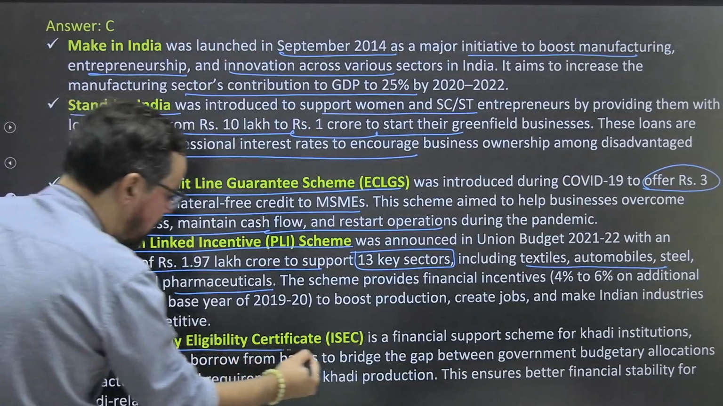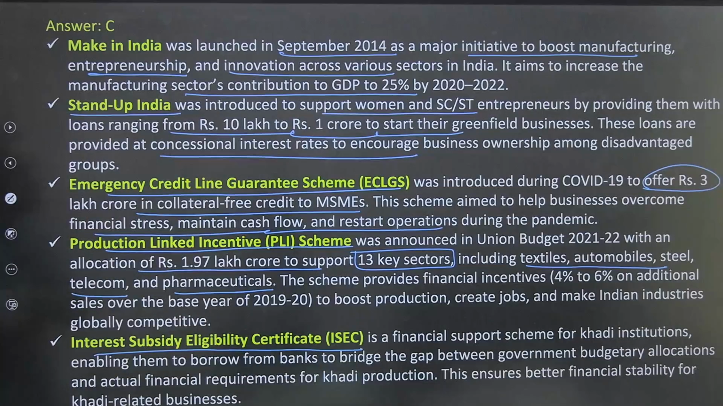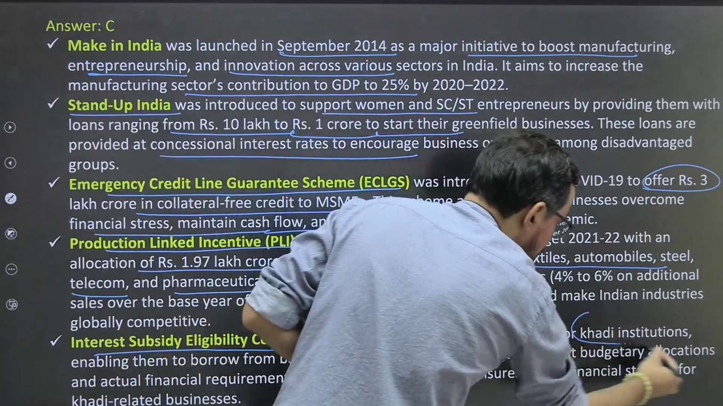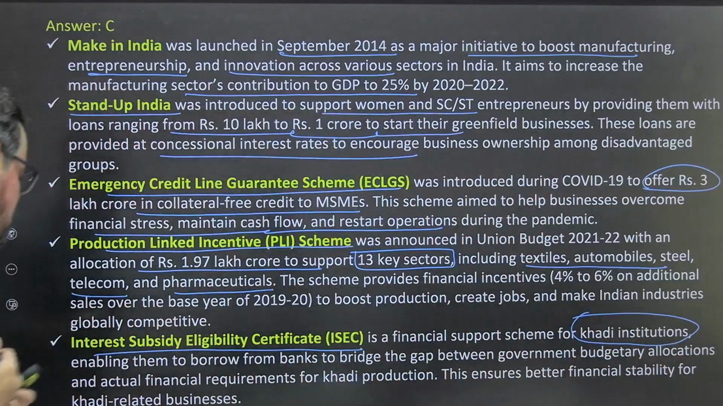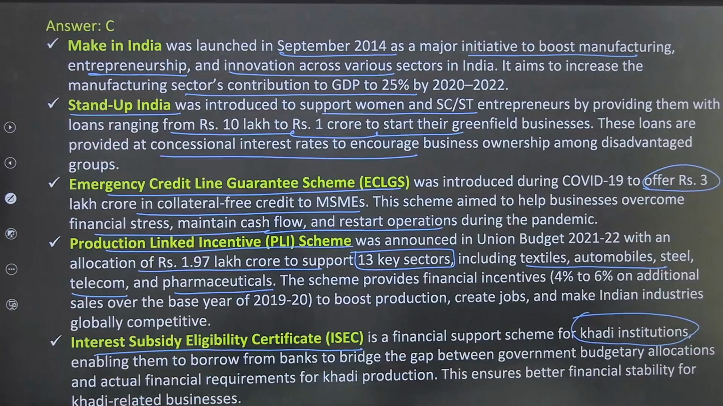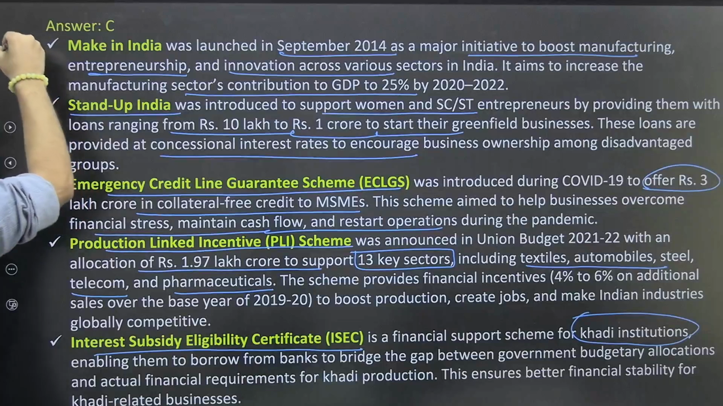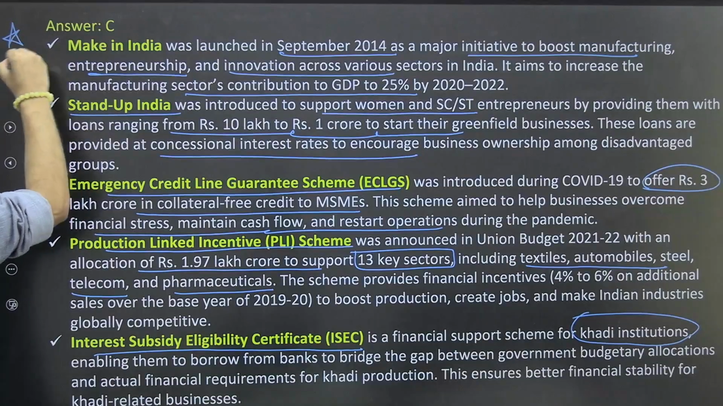Interest Subsidy Eligibility Certificate is a financial support scheme for Khadi institutions. It is dedicated to Khadi institutions, enabling them to borrow from banks to bridge the gap between government budgetary allocation and actual financial requirements for Khadi production. This ensures better financial stability for Khadi related businesses. So this explanation deserves 3 stars.